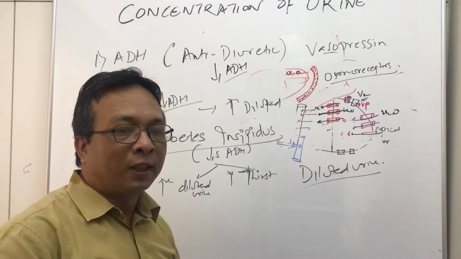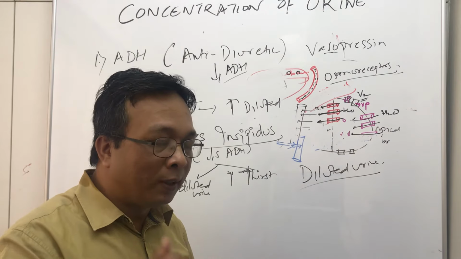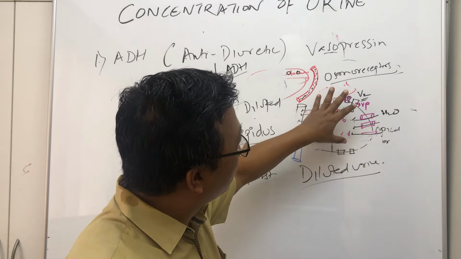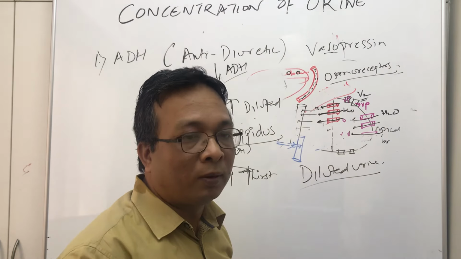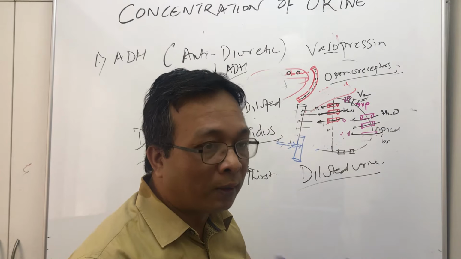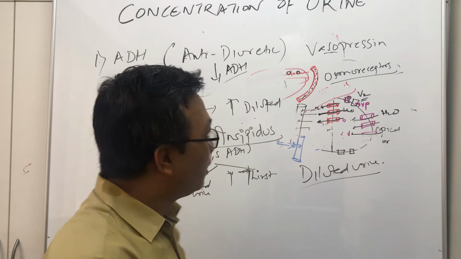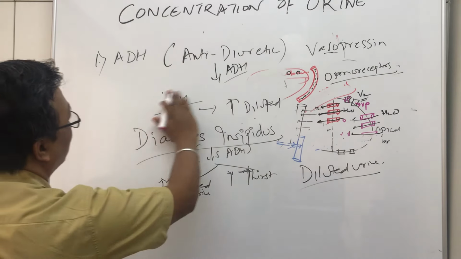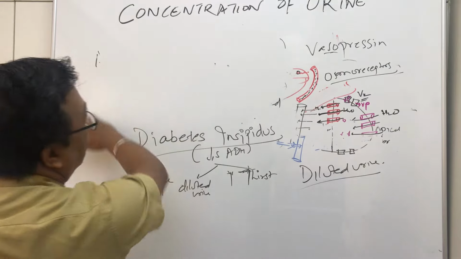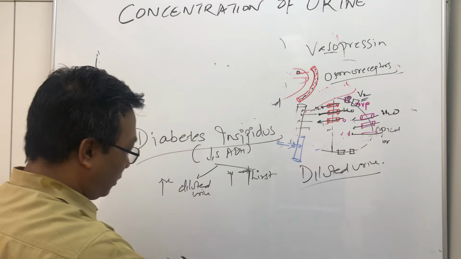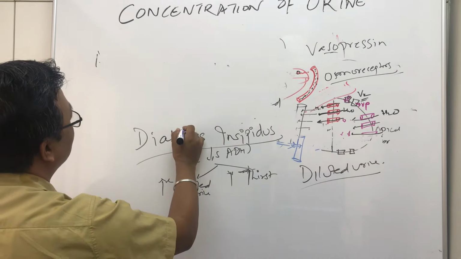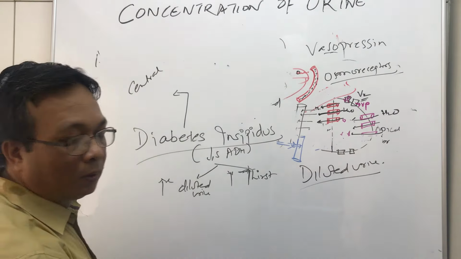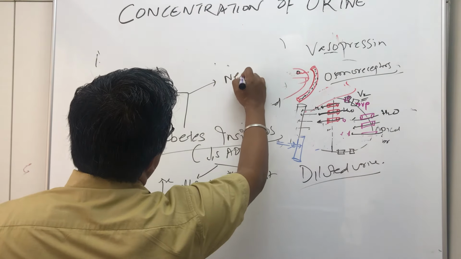So diabetes insipidus can be of two types. It can be because of the pituitary gland, when ADH is decreased, or it can be because of some kidney problems, when vasopressin is normal but the receptors are not of good quality and cannot attach to the vasopressin. So when the problem is because of the kidney, we call this nephrogenic, and when the problem is because of the pituitary gland, we call this central diabetes. So diabetes insipidus is of two types. One is called central diabetes insipidus. Okay. Another type is called nephrogenic.